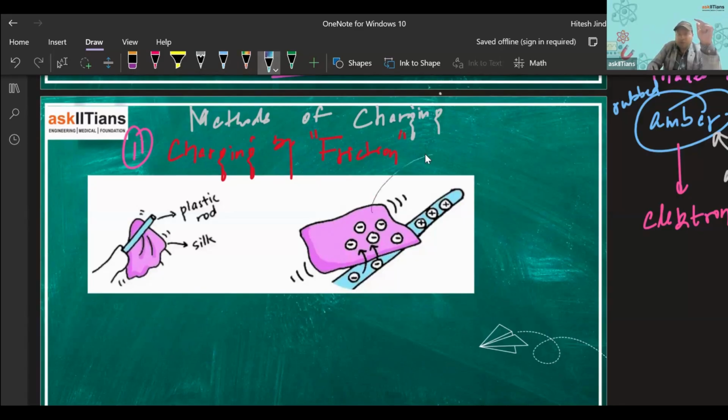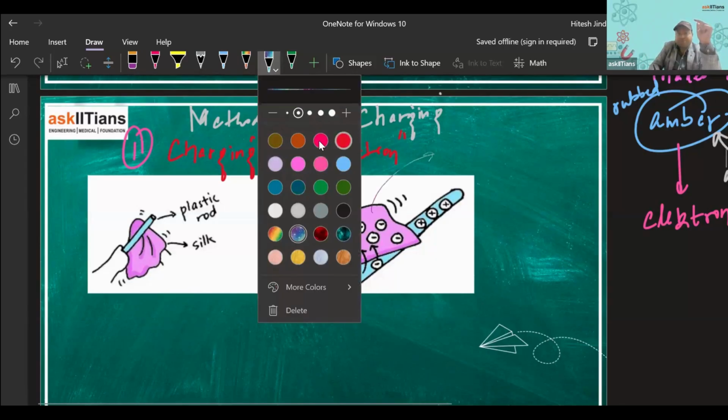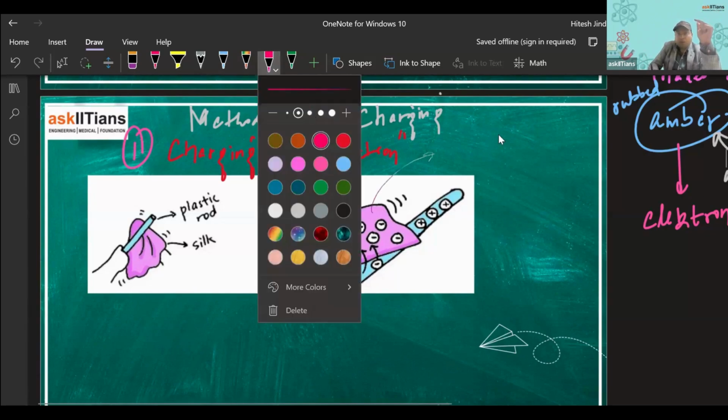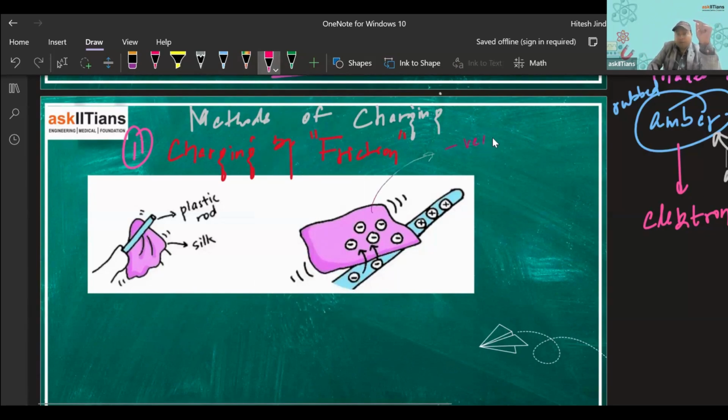So the silk cloth is becoming negatively charged, and this plastic rod is becoming positively charged. So both the bodies become charged by the method of friction, right?